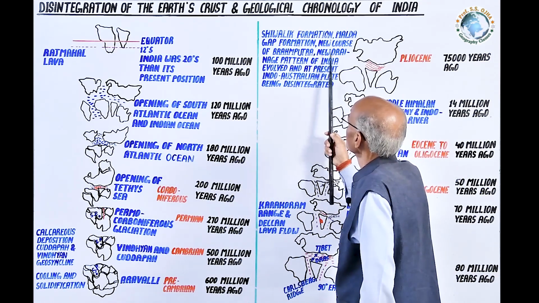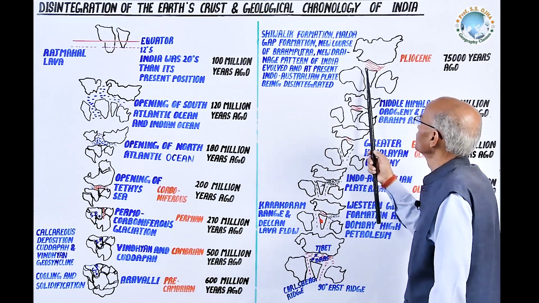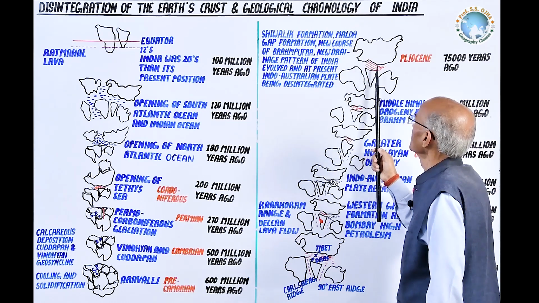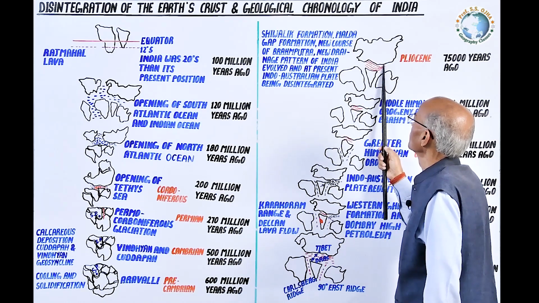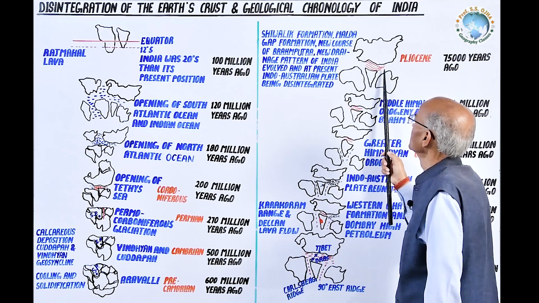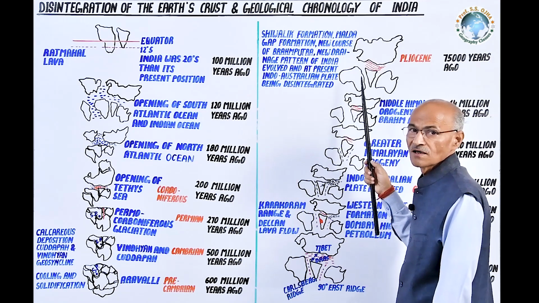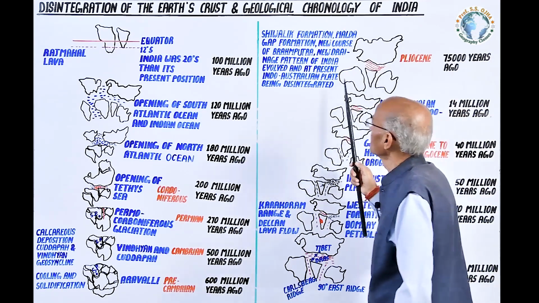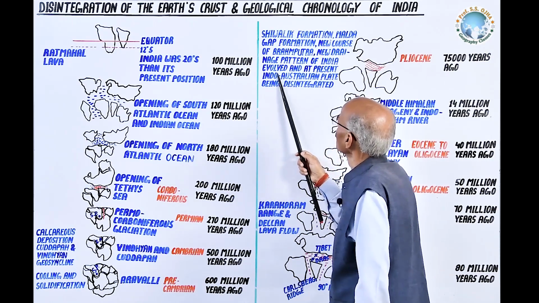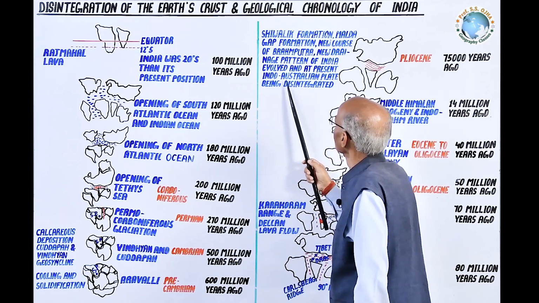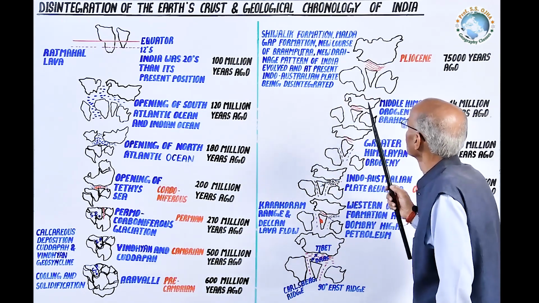And at the same time, a new course of Indo-Brahma was formed. We have discussed that due to the emergence of the Aravalli region, and at the same time the orogeny of Shivalik, the water of the Brahmaputra river turned south and started flowing southward along the west margin of this Meghalaya plateau. As a result, a new drainage pattern of India evolved, and at present the Indo-Australian plate is being disintegrated. How did the new drainage pattern evolve?